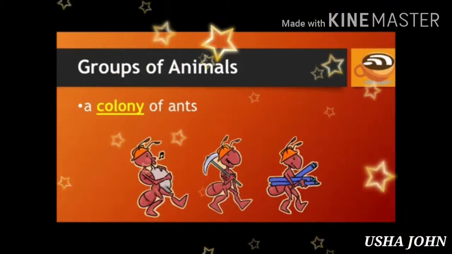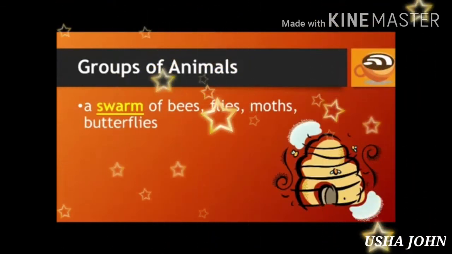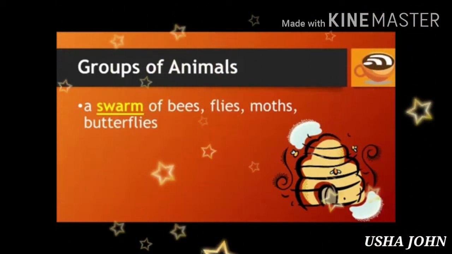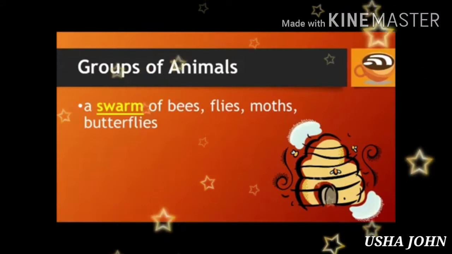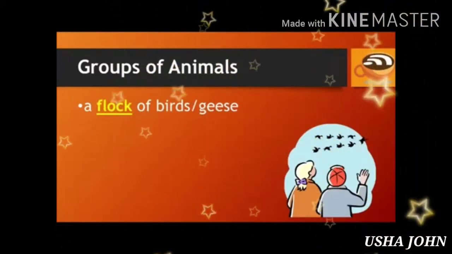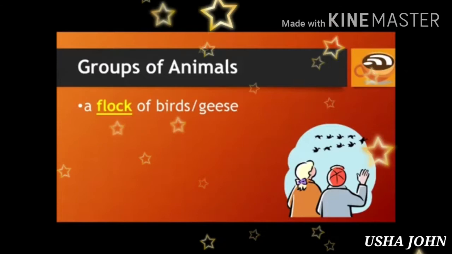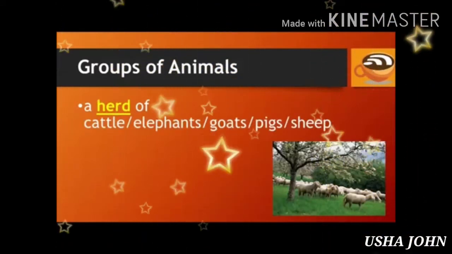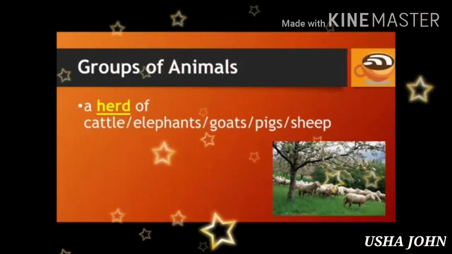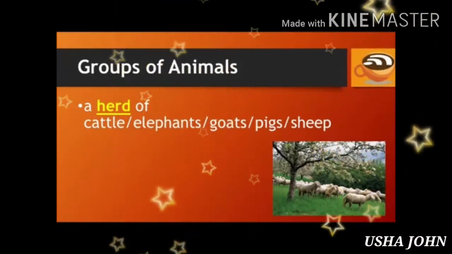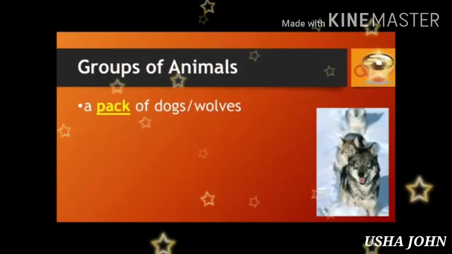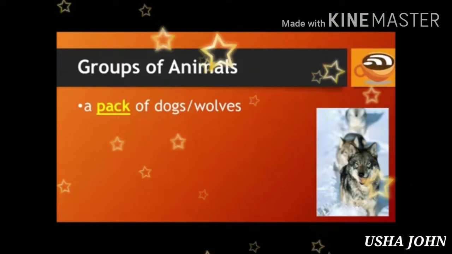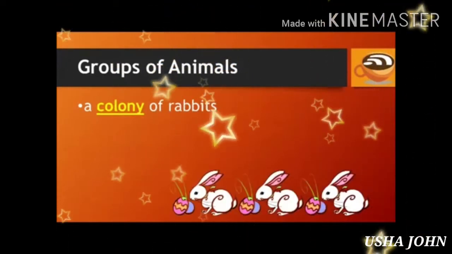Groups of animals: a colony of ants, a swarm of bees, flies, moths, butterflies. A flock of birds or geese. A herd of cattle, a herd of elephants, a herd of goats, a herd of pigs, a herd of sheep. A pack of dogs, a pack of wolves.